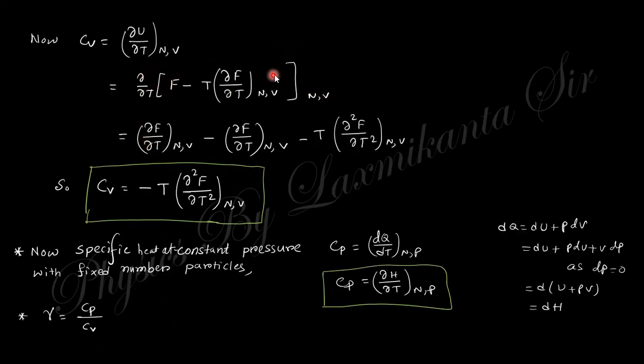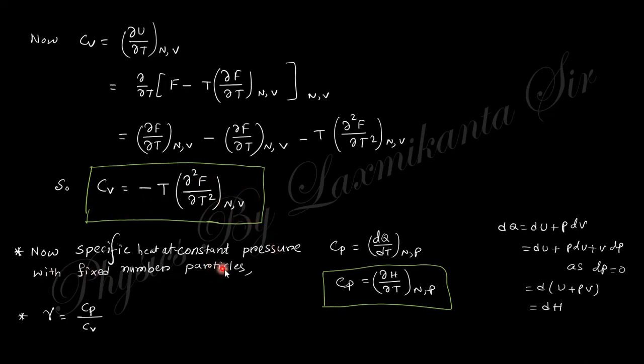The first derivative and the second part cancel out. You can easily find Cv from the Helmholtz free energy: minus T ∂²F/∂T².